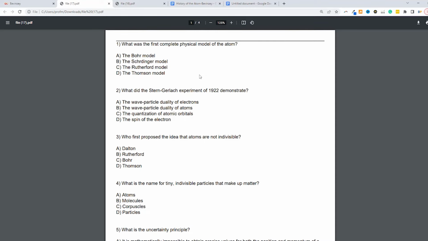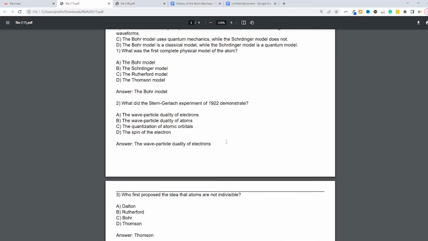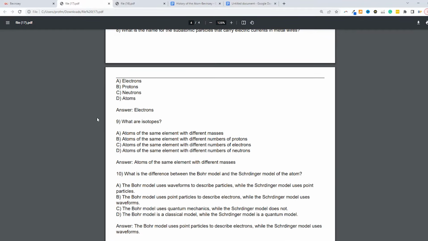So the way the PDF document or the exported document is structured is you're going to have at the top portion the question with the options or distractors, and when you scroll towards the bottom you're going to have the questions, the options, and then the actual answer to the question.